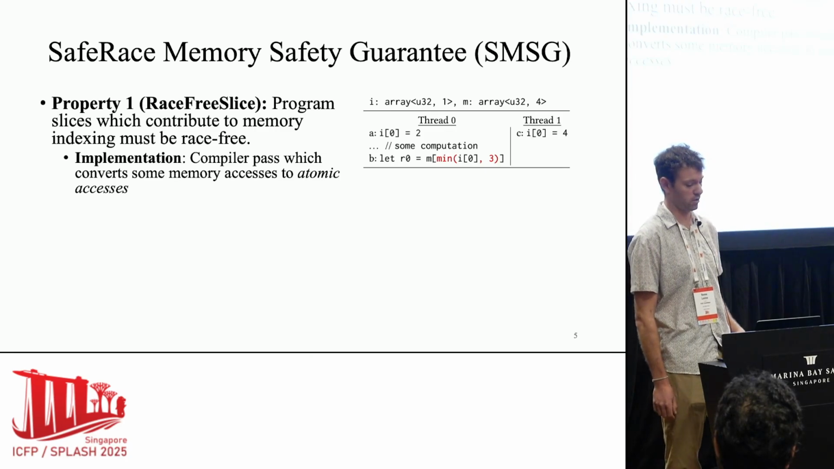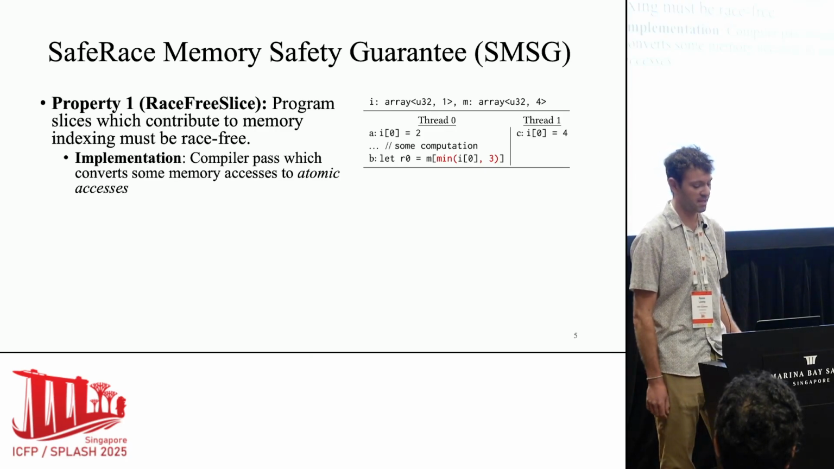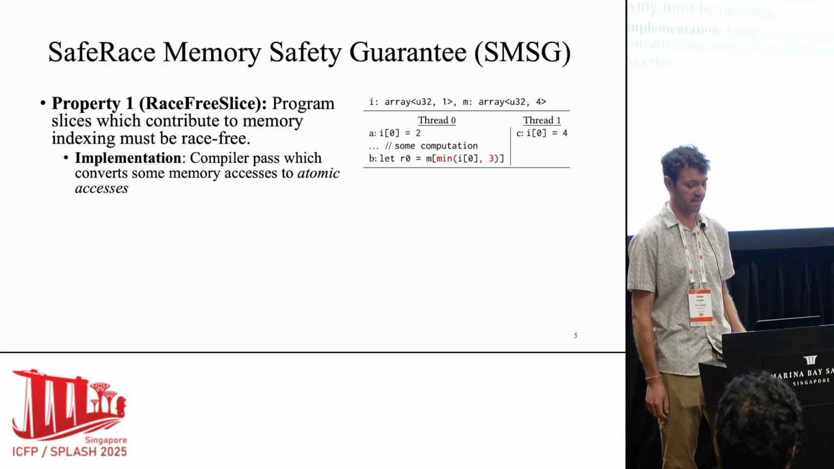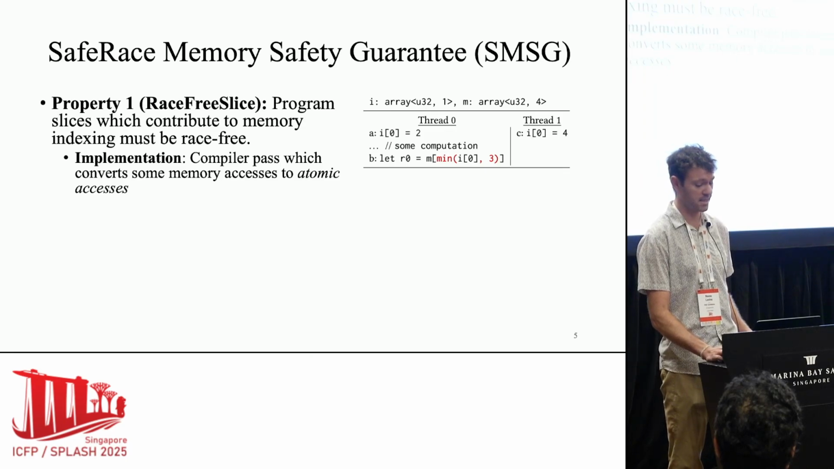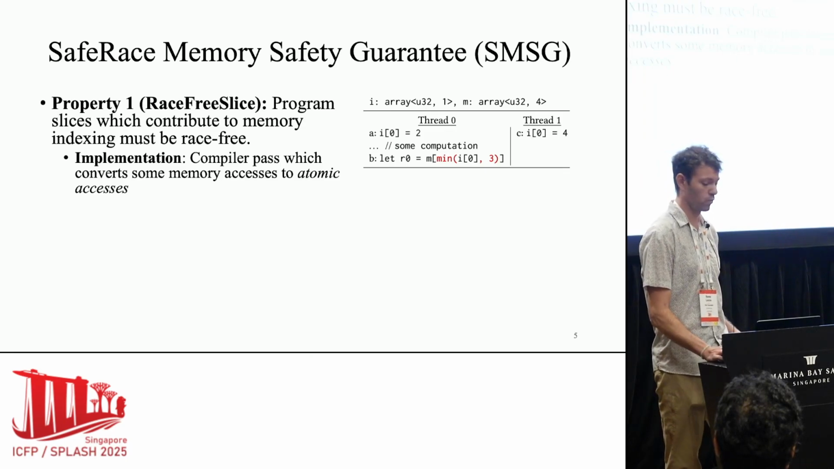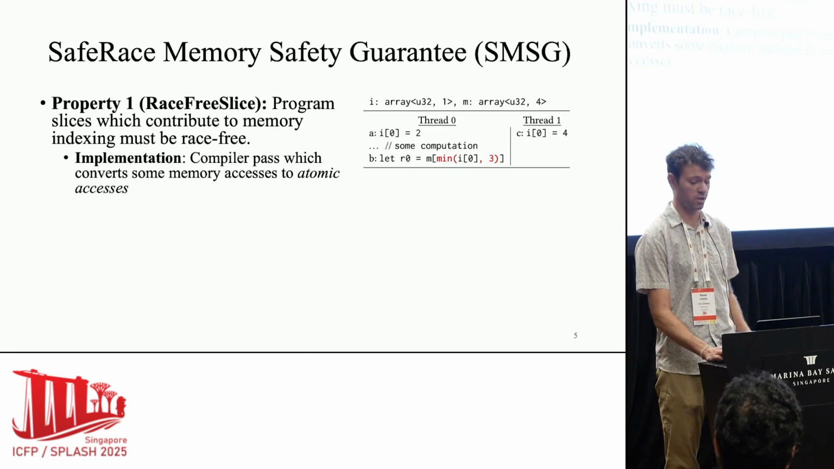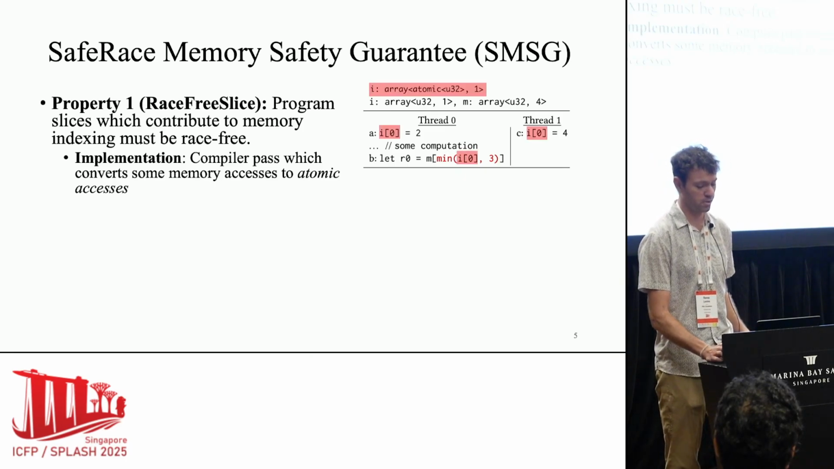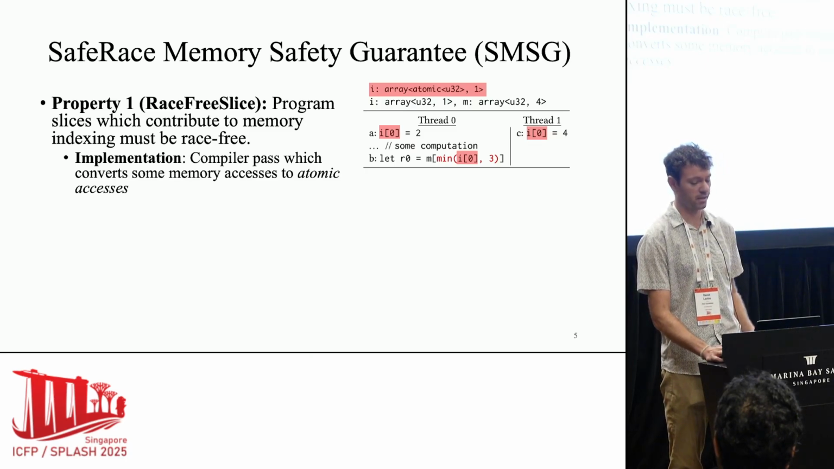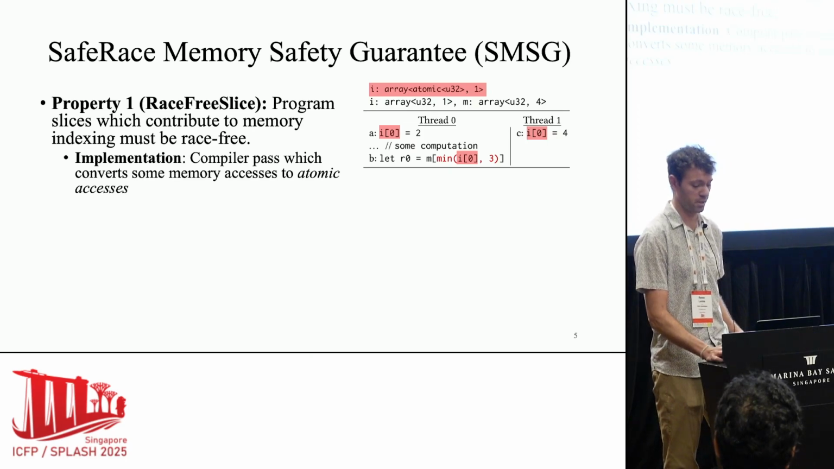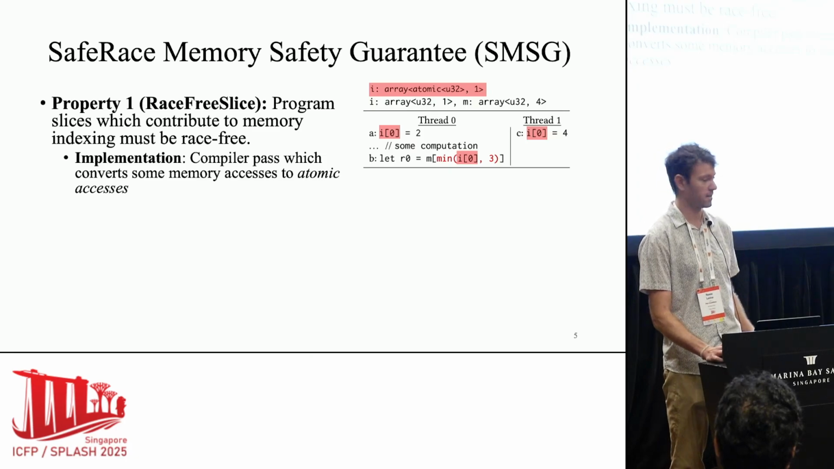The first is called race-free slice, and it says program slices which contribute to memory indexing must be race-free. If we look at this program again, there are two data races here: between A and C, and between B and C. One way we can fix this using existing language constructs is atomics. If we add a compiler pass which translates these accesses to atomic, you no longer have a data race in this program. And without a data race, you can no longer both optimize the min check away and have I of 0 return 4 in instruction B. So that's the first property.